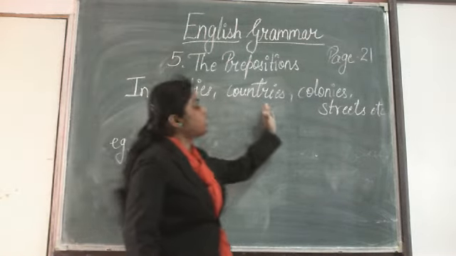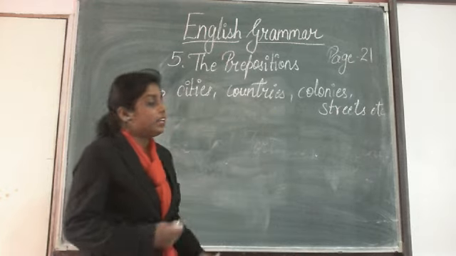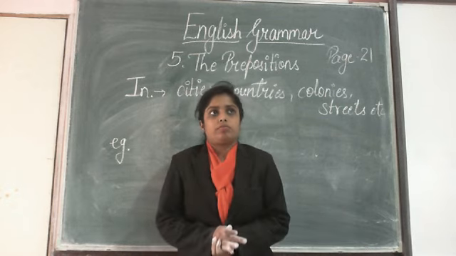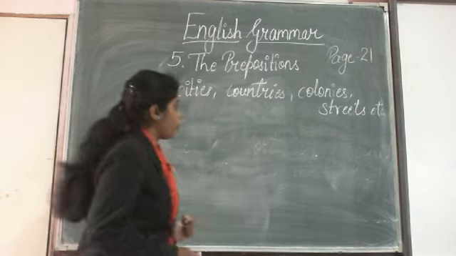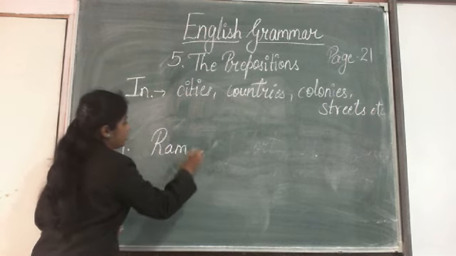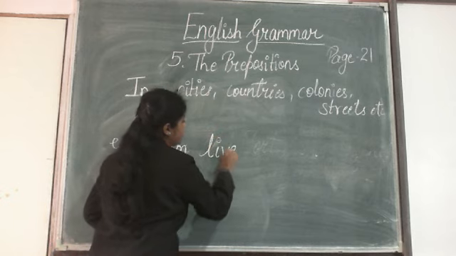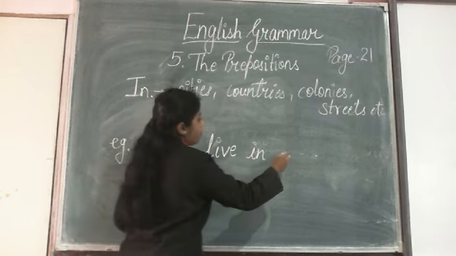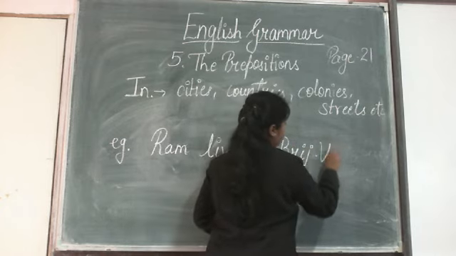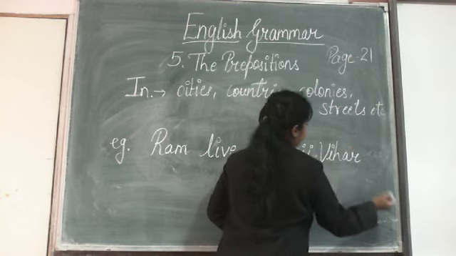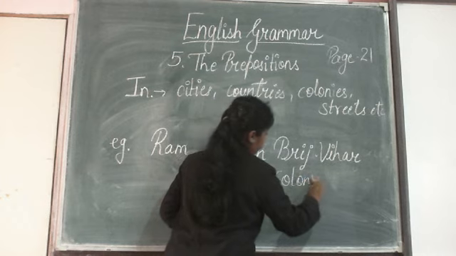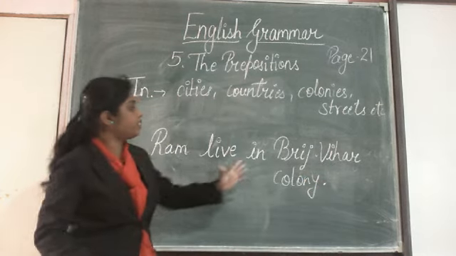Okay, so with the names of cities and countries, we have seen the use of "in". Now, with the names of colonies and streets: Ram lives in Brij Vihar colony.